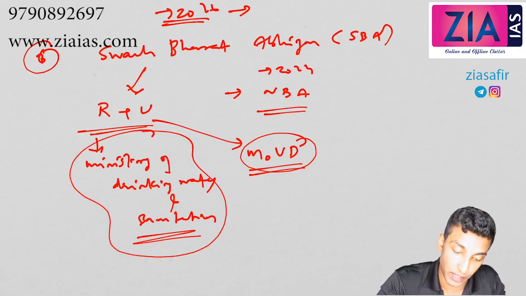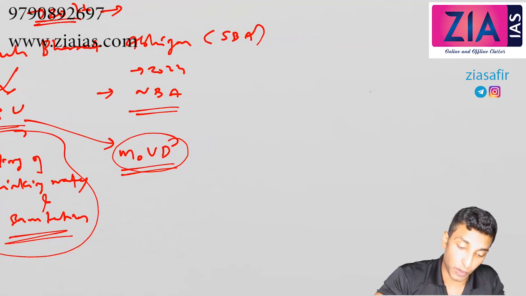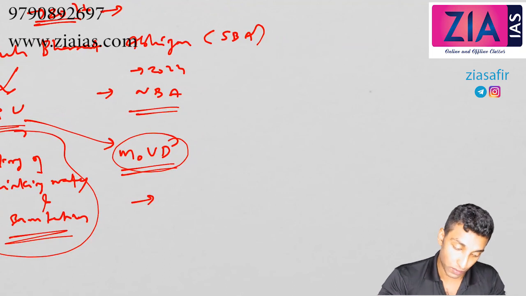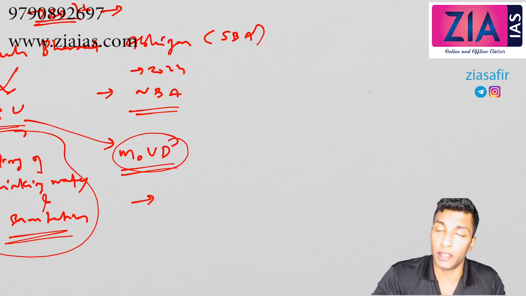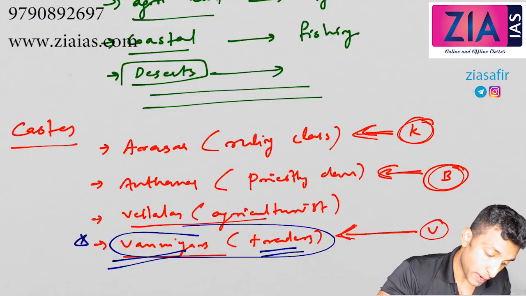We have already discussed when we discussed the tax that a cess of 0.5% was imposed on service tax, and it is also included in the CSR, corporate social responsibility, etc.